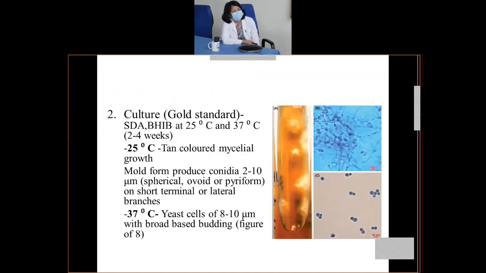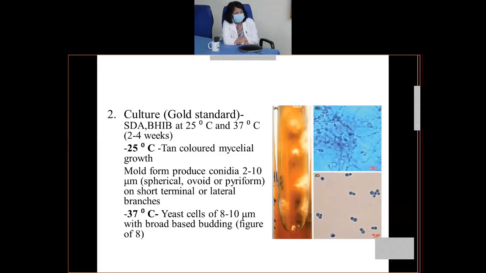Now coming to culture, which is actually the gold standard, because you'll be able to identify the different morphology of the yeast and of the mycelium. You'll keep it at 2 temperatures, because if you expect a dimorphic fungus, one is at 25 degrees centigrade and the other at the human body temperature of 37 degrees centigrade.